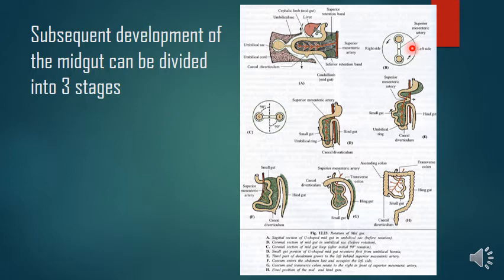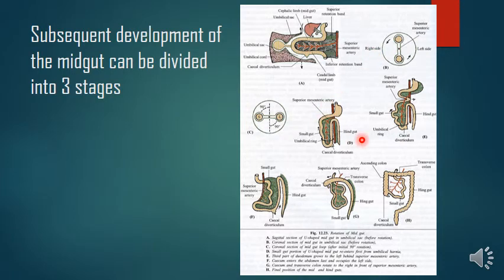So in first stage, what is happening? There is a 90-degree rotation of the intestinal loop. Cephalic limb turns down and right, caudal limb turns upwards and to the left, right? So that is the first stage with 90-degree rotation. Now we are discussing the rotation of the midgut. Altogether, in the entire development process, the midgut rotates around 270 degrees overall. So here 90 degrees is finished in the first stage. Now coming to the second stage.